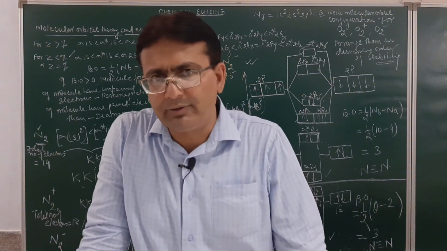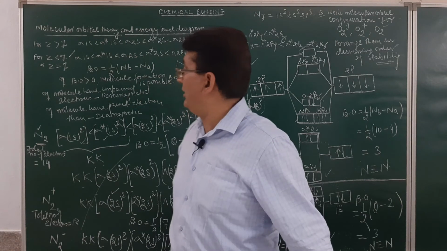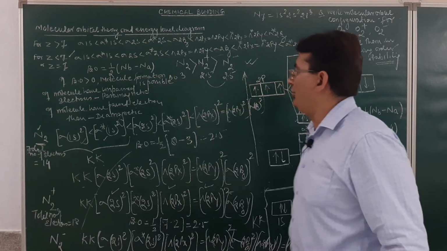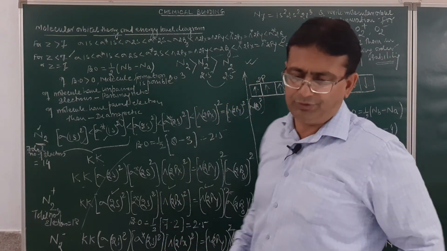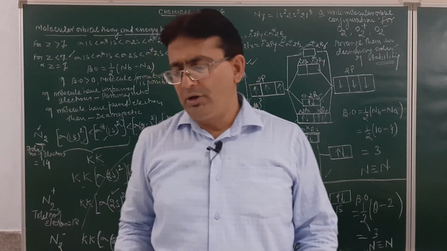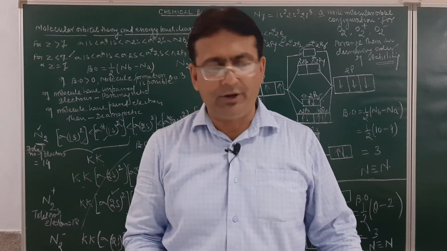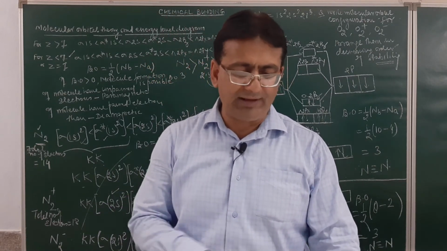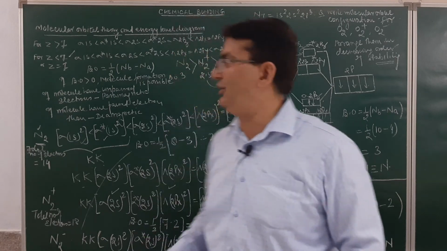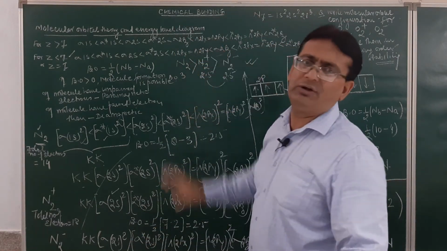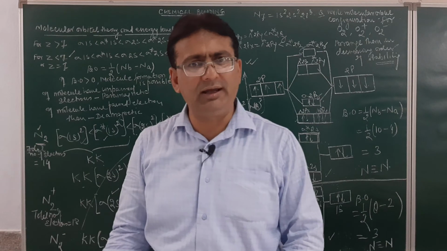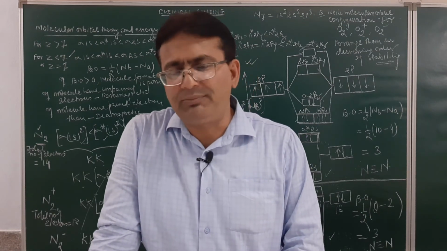Am I getting clear? So this is something about the energy level diagram of molecules and the molecular orbital configuration. You try for oxygen, O2 positive and O2 negative. Almost the same concept will be applied, other than the fact that this sequence of energy levels will be followed. Is it clear? So with this I am summing up the lecture.